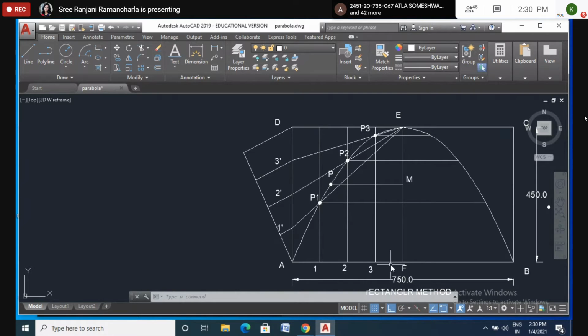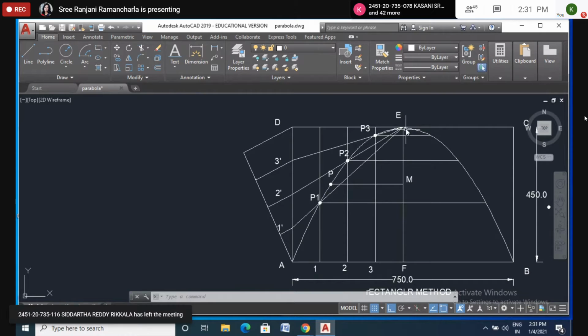Then from the horizontal line, draw vertical lines from each and every point. And from the vertical line, draw inclined lines touching the apex or vertex, whatever you call it. Okay. Then where these two lines intersect, 1 and 1 dash, that will become P1, 2 and 2 dash is P2, 3 and 3 dash is P3. Okay. Then draw the freehand curved line till here, A to E.